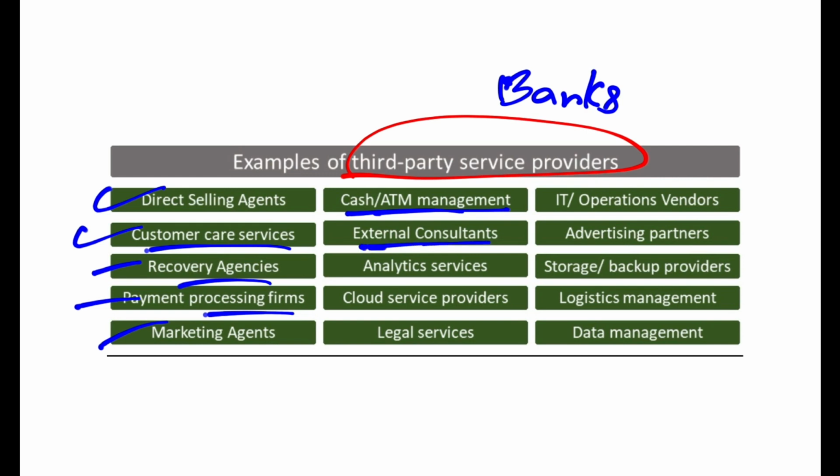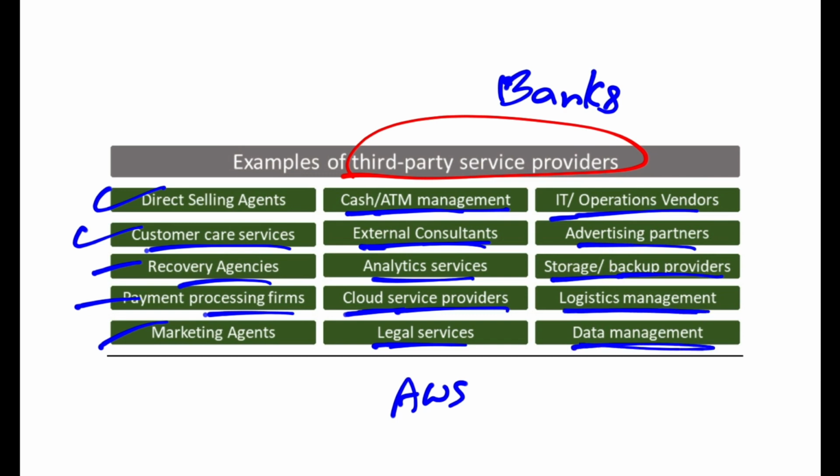external consultants like Ernst & Young, Capgemini, all these big companies, analytics providers, cloud services providers like AWS, Amazon Web Services, legal services, banks depend on legal services also from third parties, IT or operation vendors like TCS, for example, Infosys, advertising partners, storage or backup providers, logistics management, and data management.